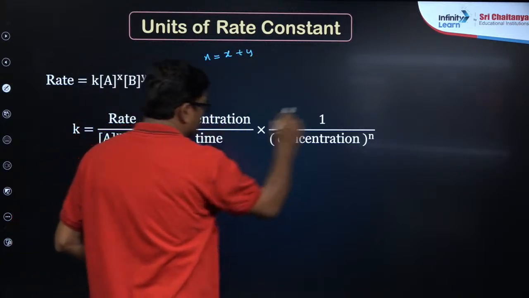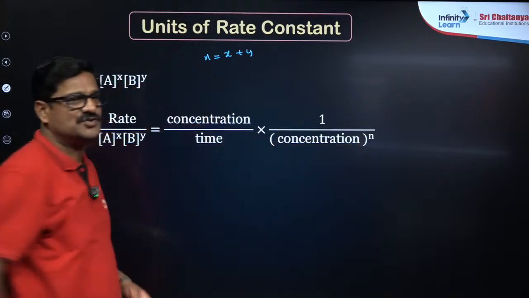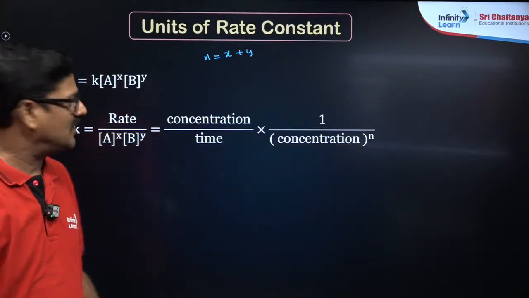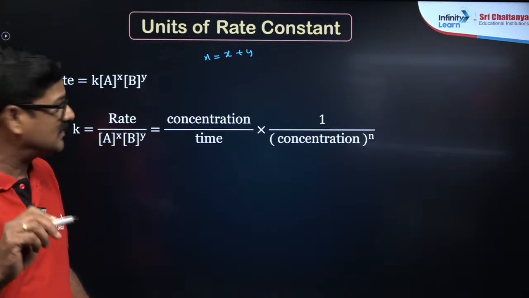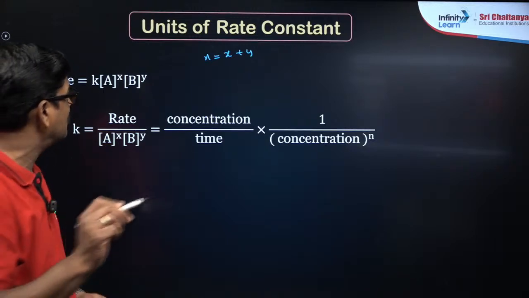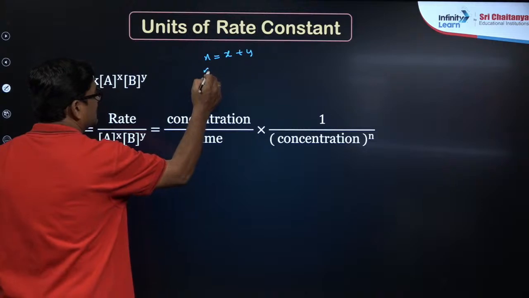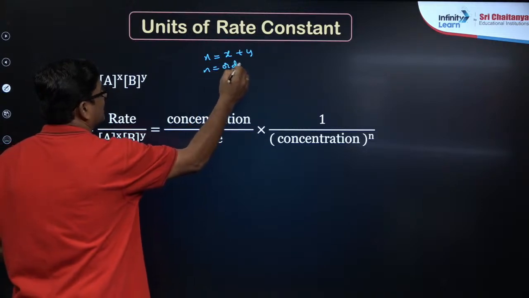So this is the one formula you can assume to have for the unit of the rate constant, where n is the order of the reaction.